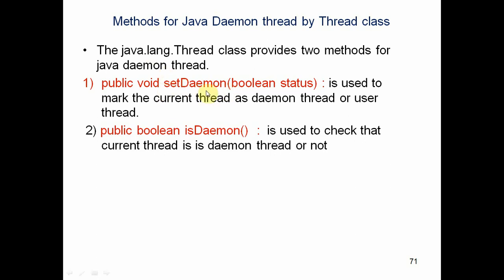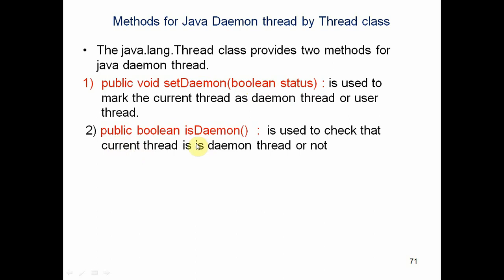So the setDaemon method is used to make the current thread a daemon thread. For that we need to take this value as true. If we take false, that is again a user thread, not a daemon thread. So to make a particular thread a daemon thread, we need to use setDaemon and the parameter we need to take as true.